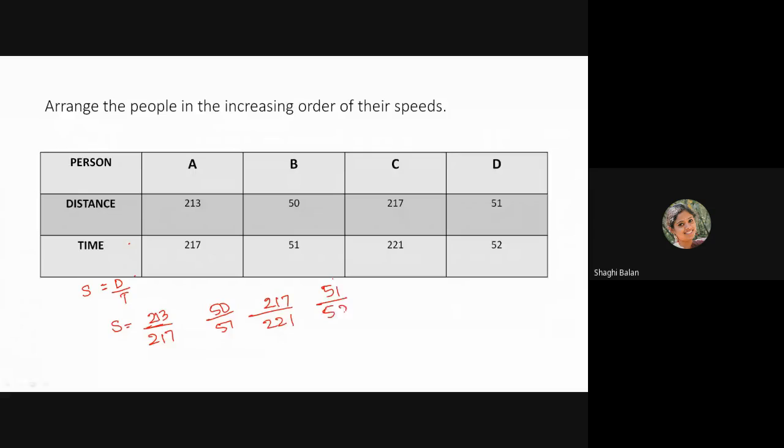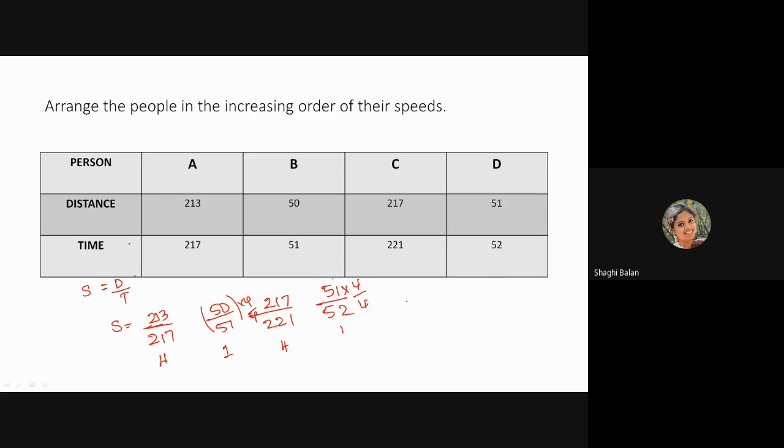If this is how the question is given, what you have to do is check the difference between their numerator and denominator. In the first case, 213 and 217, the difference is 4. In this case, 50 and 51, the difference is 1. Here 217 and 221, again the difference is 4, and here 51 by 52, again the difference is 1. So make all the fractions have a difference of 4 between numerator and denominator. For that, multiply this one by 4 by 4, and this one also by 4 by 4.